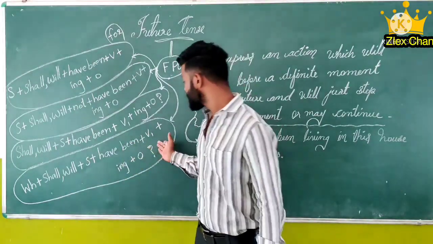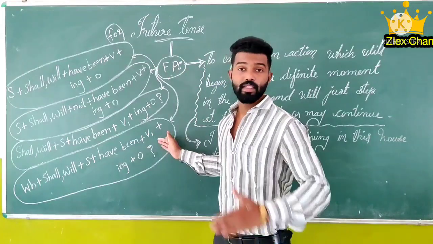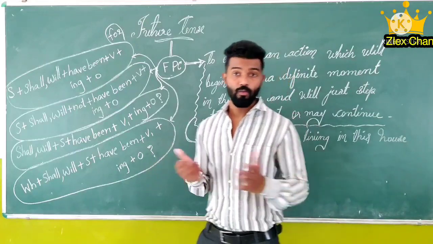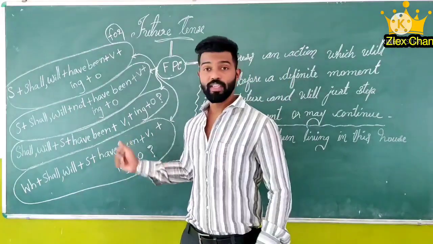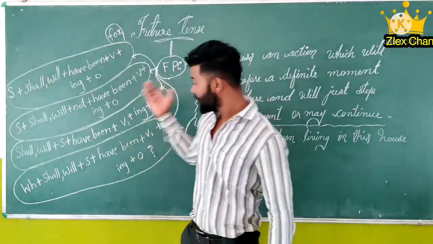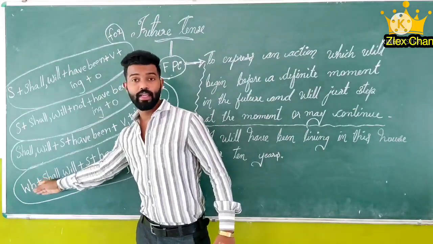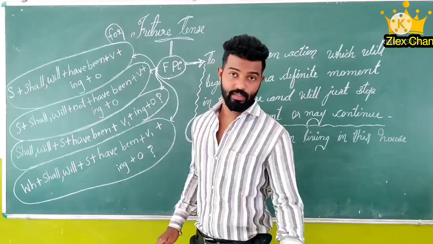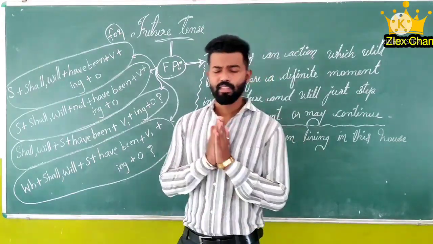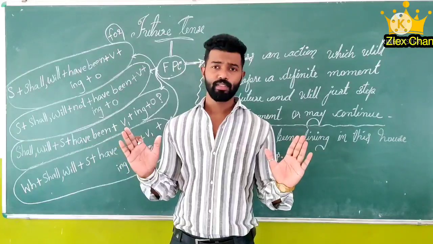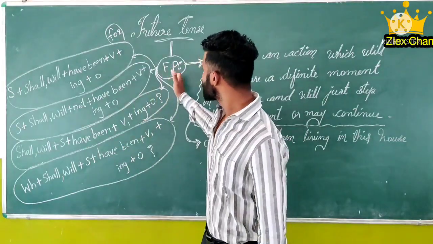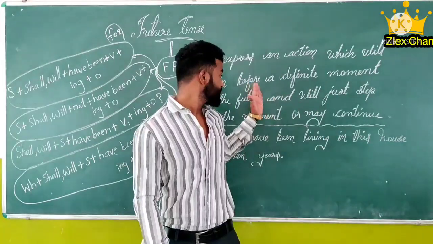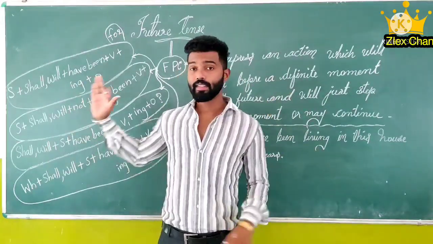So if we are not mentioning the time, then we can use "when". Or "where", or "what" also. Whichever WH question you can add, you can use in your communicative English. So friends, I hope you understood a little bit of the idea about future perfect continuous. We studied the usages and the structure.